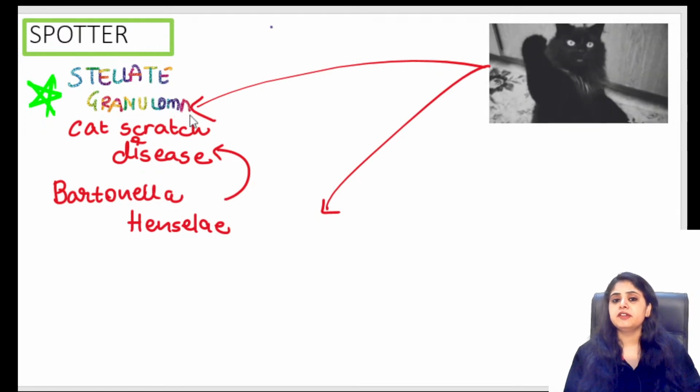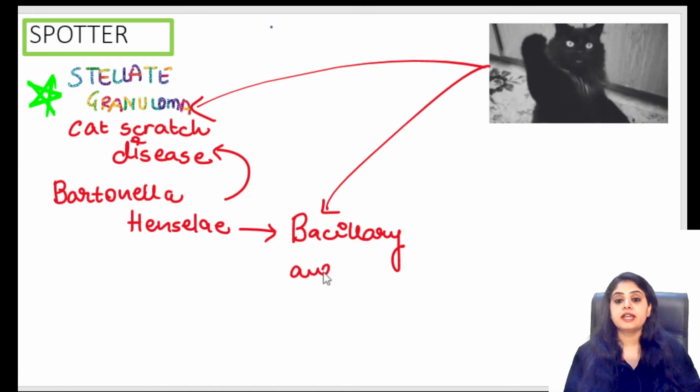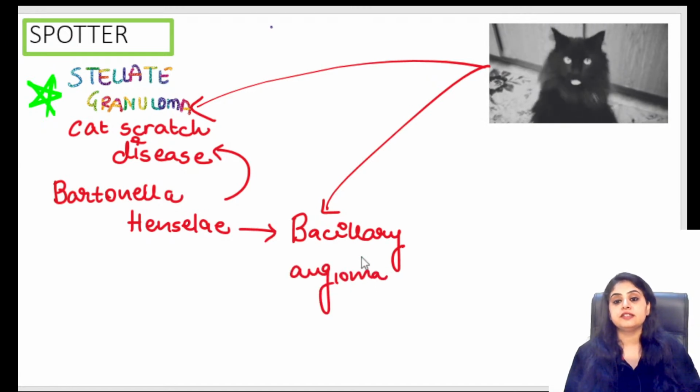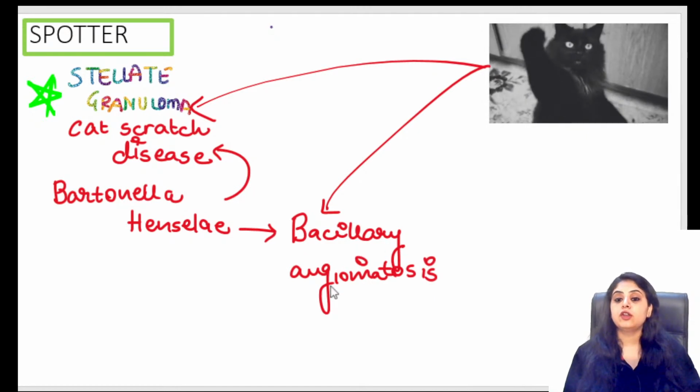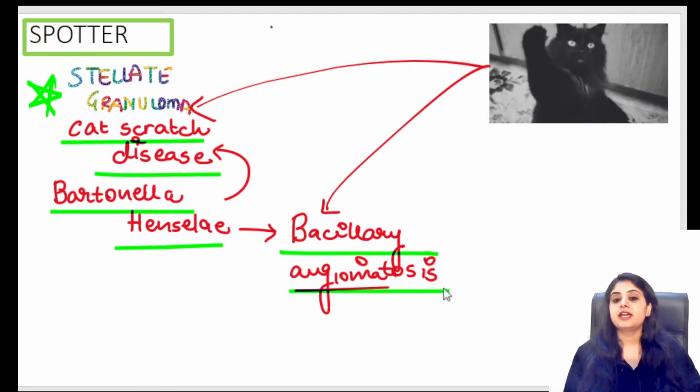Any blood vessel problem that Bartonella henselae causes? There is something called Bacillary Angiomatosis. This is something again I expect in NEET and INI-CET, not in FMG. Bacillary Angiomatosis means a lot of blood vessel proliferation. Bacillary Angiomatosis is caused by Bartonella henselae. So remember these two diseases. Number one is cat scratch disease. Number two is Bacillary Angiomatosis.